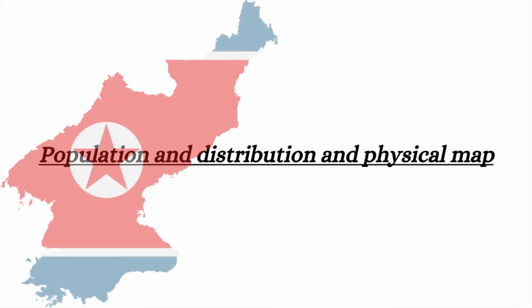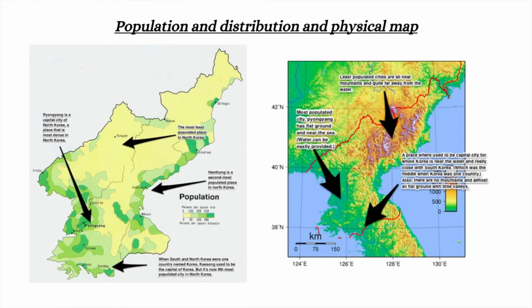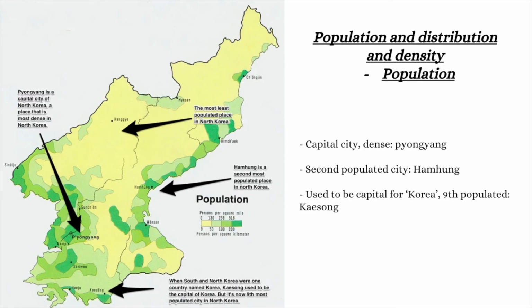These are population distribution and physical maps. The capital city Pyongyang is the most dense city in North Korea with 2.581 million people. Hamhung is the second most populated city in North Korea. It's also quite close to Pyongyang.